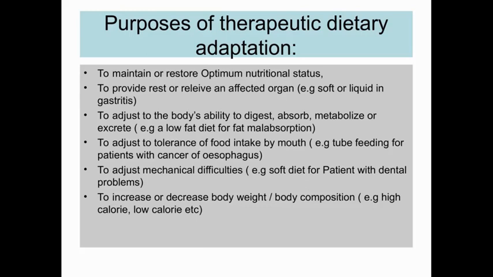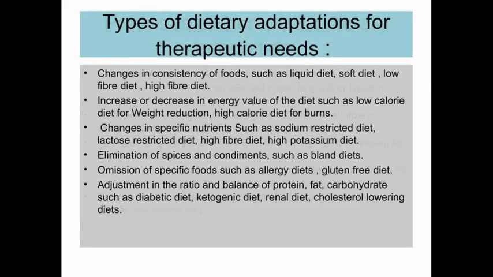So it can be due to the nutritional status changes of the body. Okay, the nutritional requirement of the patient's body can change, and next is because the patient might be having some problem with the oral intake. And also the patient can be having a problem with his or her body weight. So these are the purposes why a therapeutic dietary adaptation is required. Next, we move on to types of dietary adaptation for therapeutic methods.